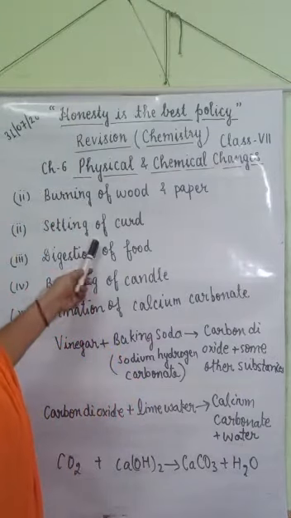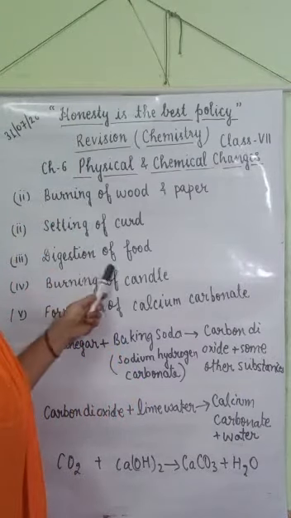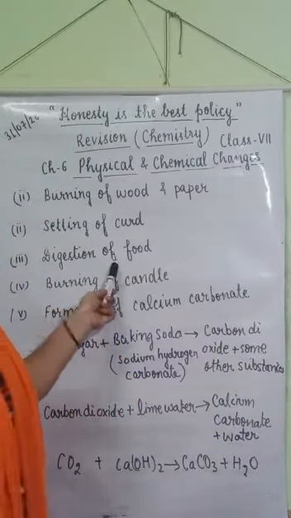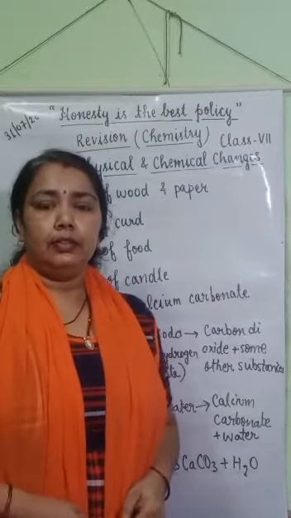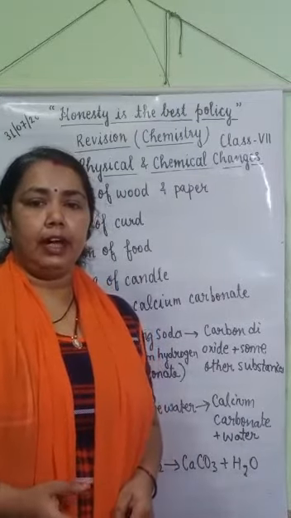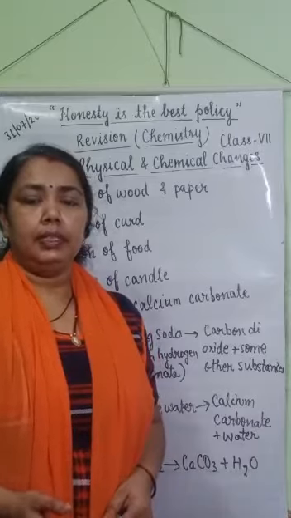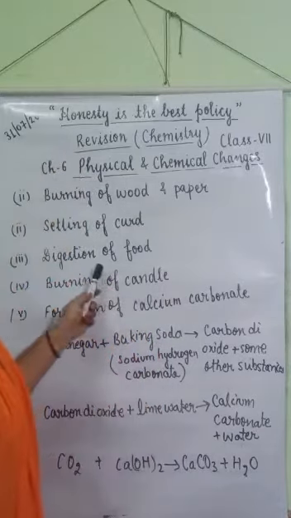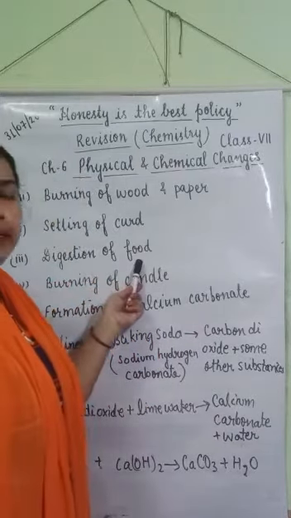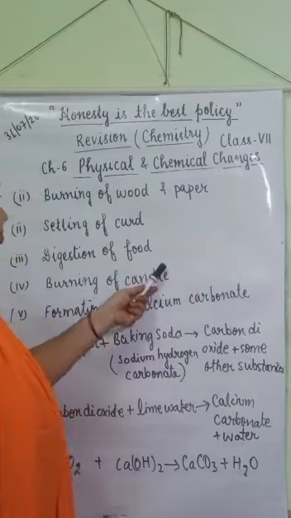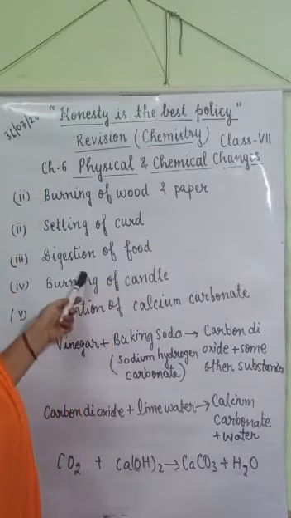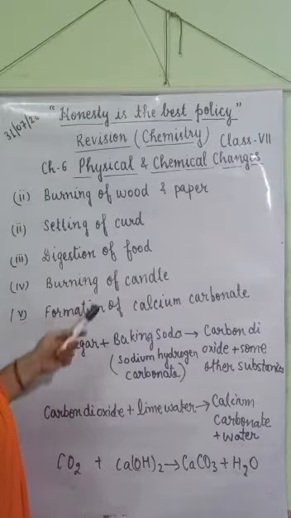So it is a chemical change. Digestion of food. We know that our food consists of carbohydrates, fat, proteins, vitamins. After digestion, these nutrients change into simpler forms and cannot be converted into their original form. So it is a chemical change.